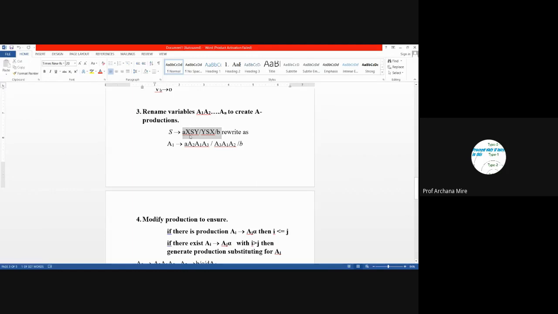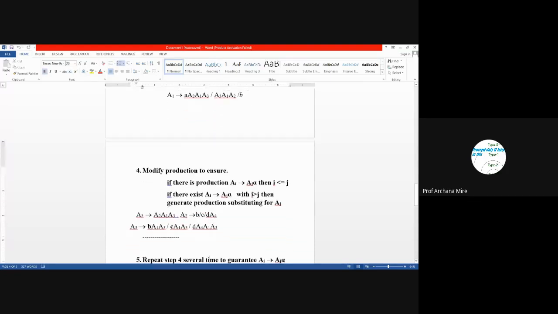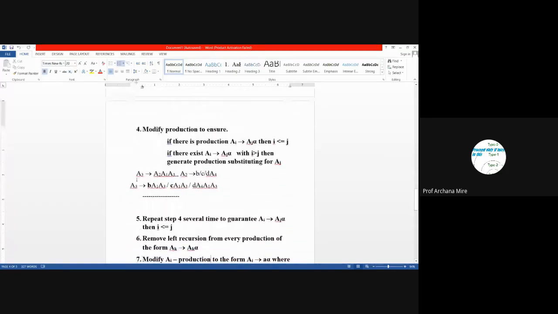So if variable X is repeated twice, then we will be using only one subscripted variable here, A2, for replacing X. Once this third step is over, then we are checking one by one each production rule whether Ai is less than or equal to Aj. When we talk about j, it means we are considering only the leftmost symbol Aj. So we are comparing whether Ai is less than or equal to Aj or not. If it is, then it's fine.